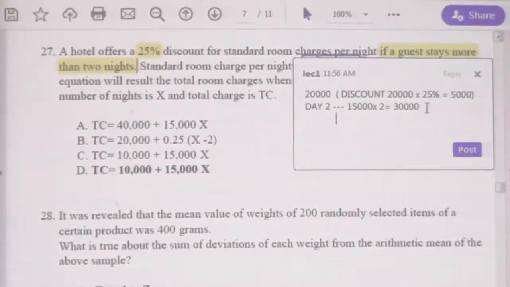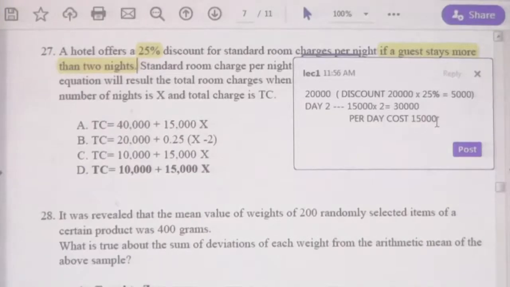Therefore, per day cost will be 15,000 once divided by 2. Therefore, if a customer stays 2 days or more, the average cost per day will be 15,000. Got it?